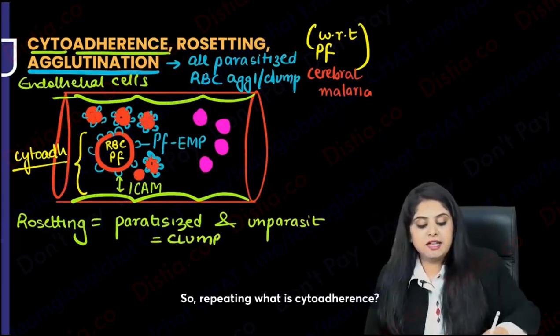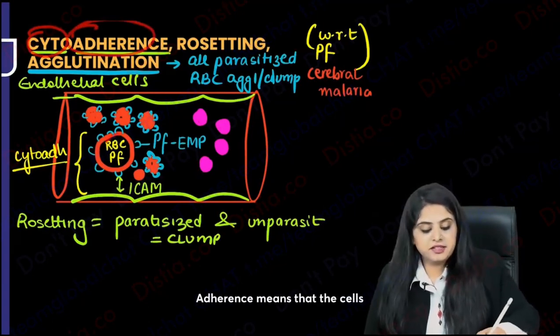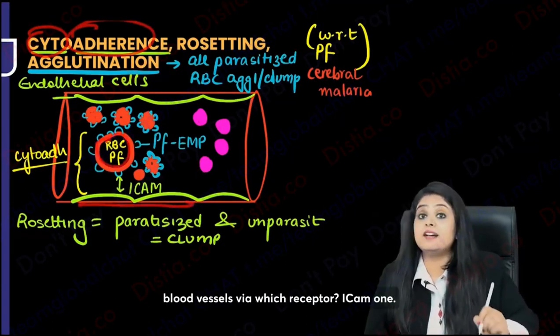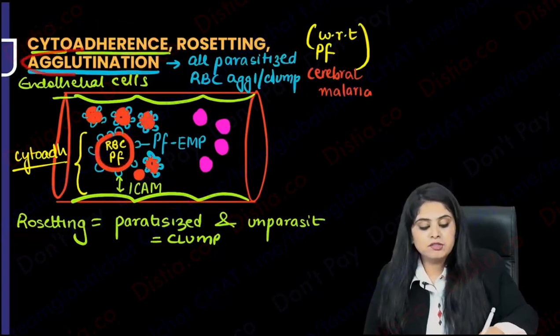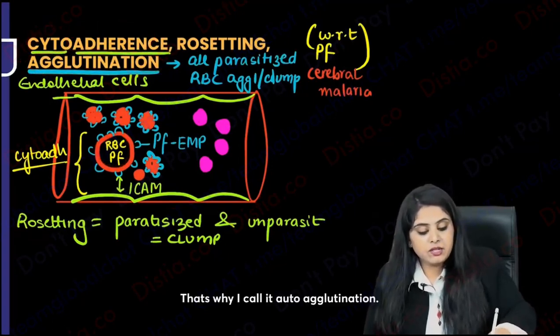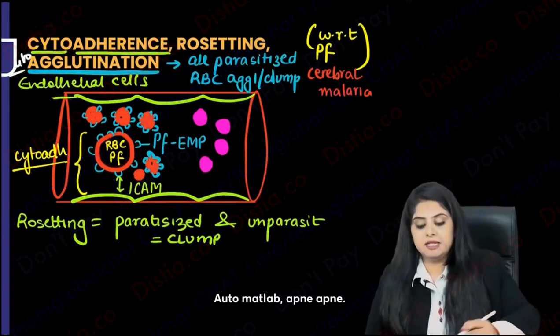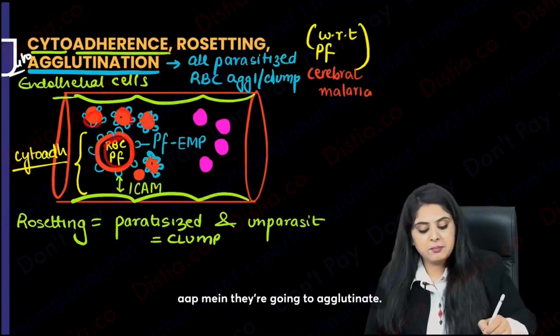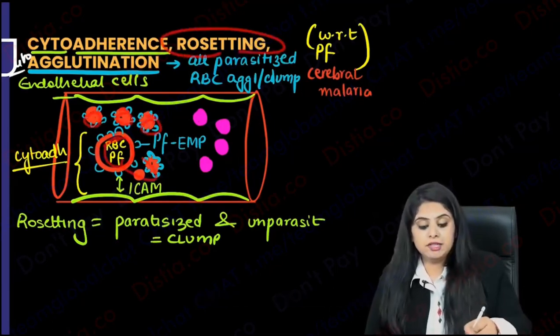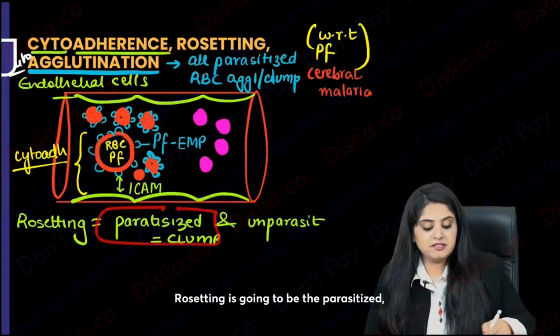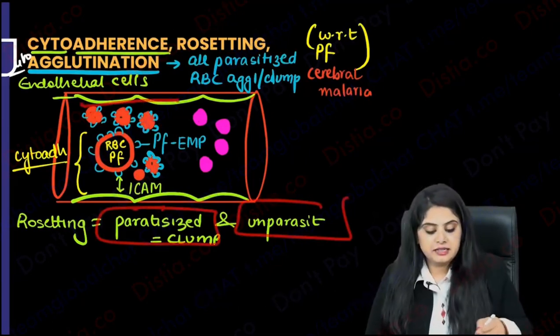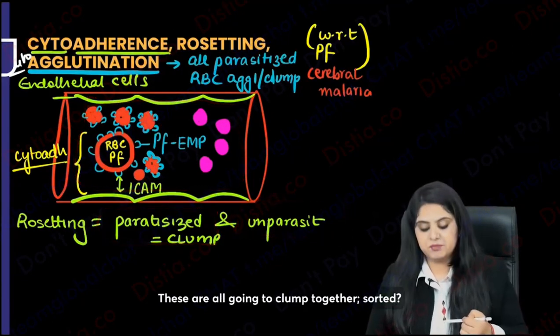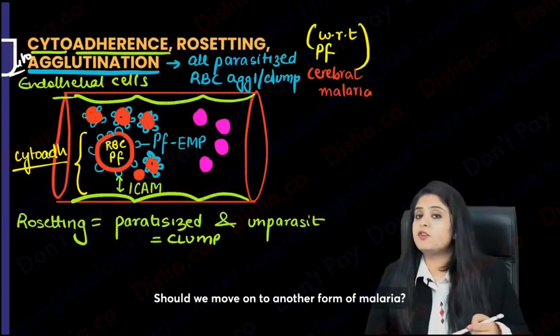So repeating, what is cytoadherence? Adherence means that the cells are going to stick onto the blood vessels via which receptor? ICAM1. That's why I call it autoagglutination. Auto means by themselves. The parasitized cells by themselves are going to agglutinate. But what is rosetting? Rosetting is going to be the parasitized and the unparasitized cells. These are all going to clump together. Sorted? Should we move on to another form of malaria?